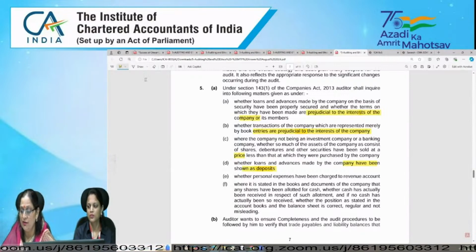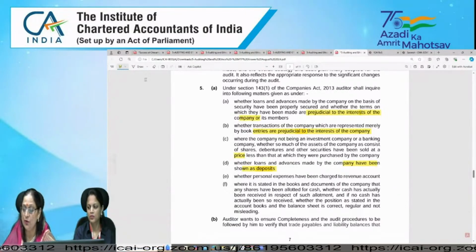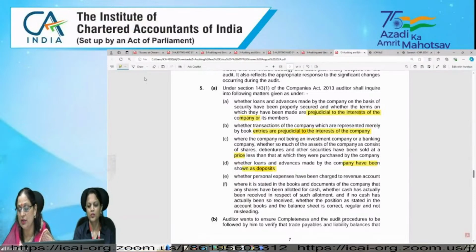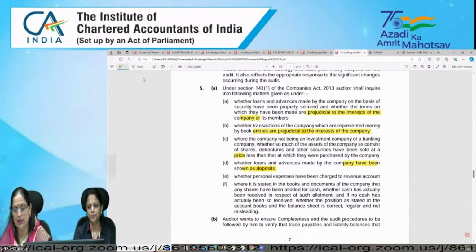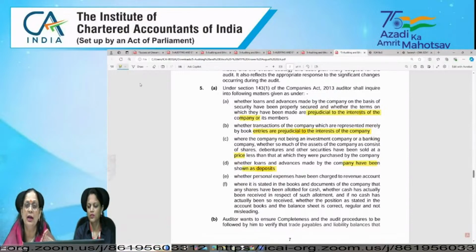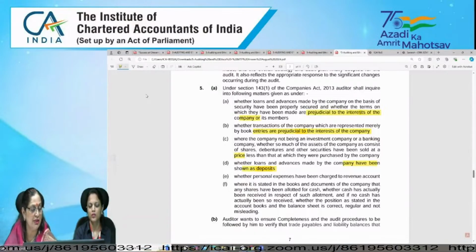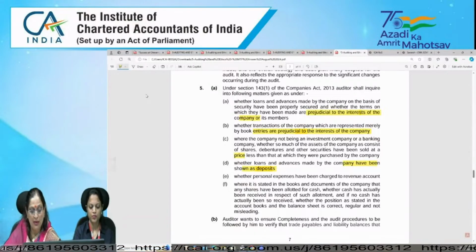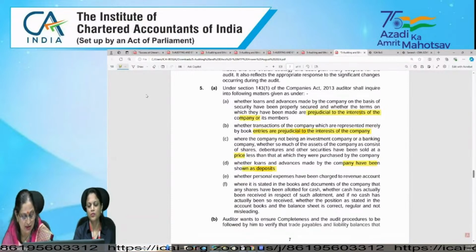And last, whether it is stated in the books and documents of the company that any shares have been allotted for cash, whether cash has actually been received in respect of such allotment, and if no cash has actually been so received, whether the position as stated in the account books and the balance sheet is correct, regular and not misleading. So these are basic matters which an auditor is required to inquire in accordance with section 143(1) of the Companies Act 2013.